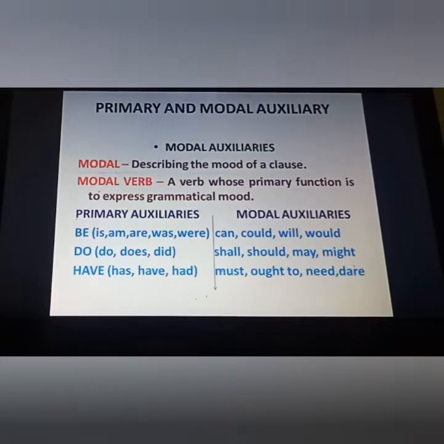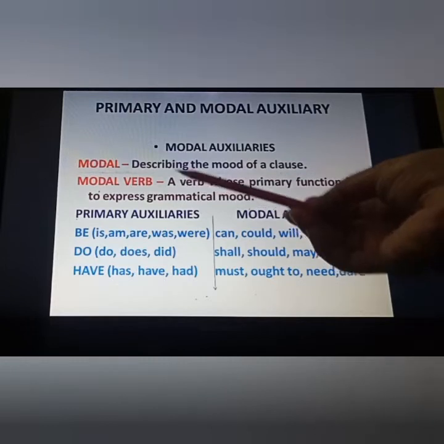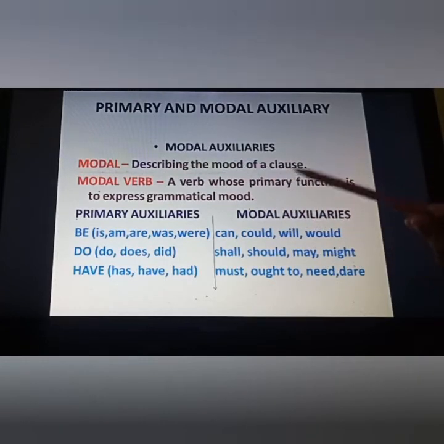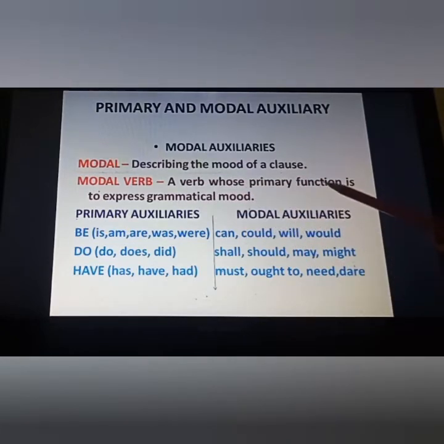Now, today we are going to start with our modal auxiliary verbs. First of all, let me tell you the meaning of this particular word, modal. What does it mean? It means describing the mood of a clause. Clause means a part of a sentence in which the verb and subject are given. A modal verb is a verb whose primary function is to express grammatical mood.